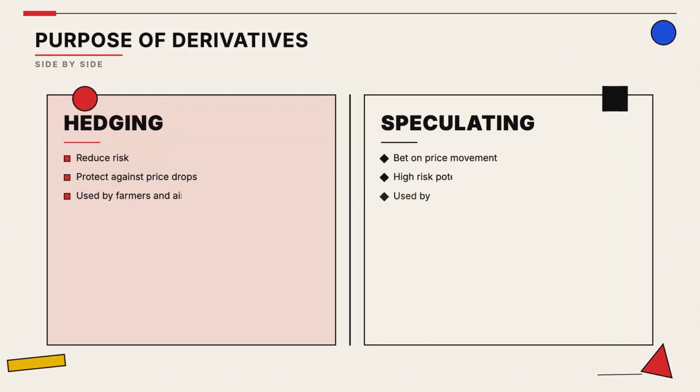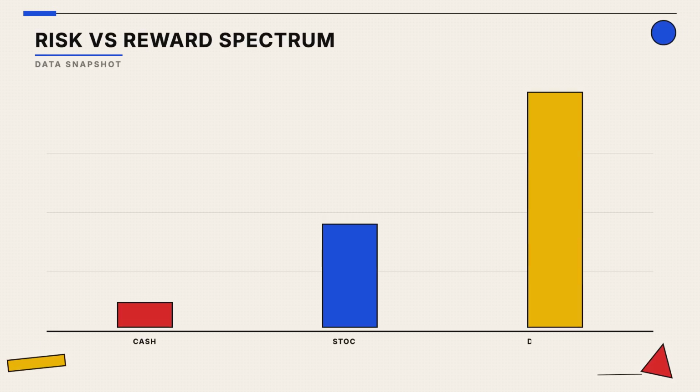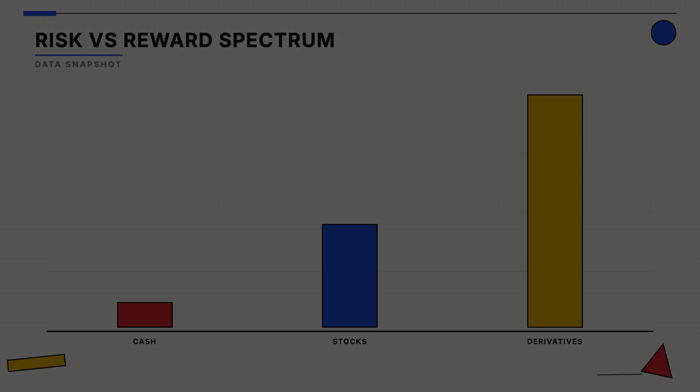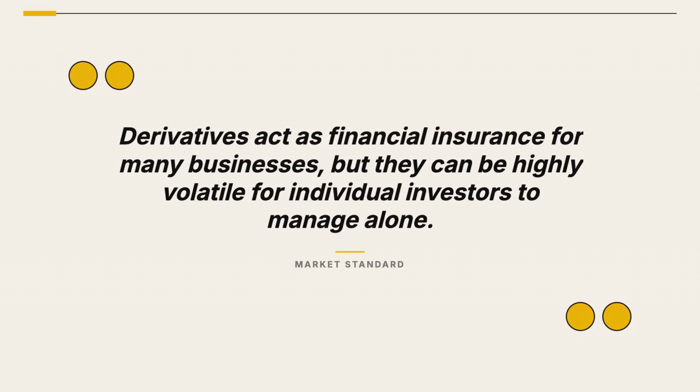Investors use these tools for two main reasons: to protect themselves from price swings or to bet on where they think prices are going. Because derivatives often use leverage, the potential for gain is high, but the potential for loss is significantly greater than owning the asset directly. Always remember that these tools were originally designed for risk management, not for high-stakes gambling by retail investors.